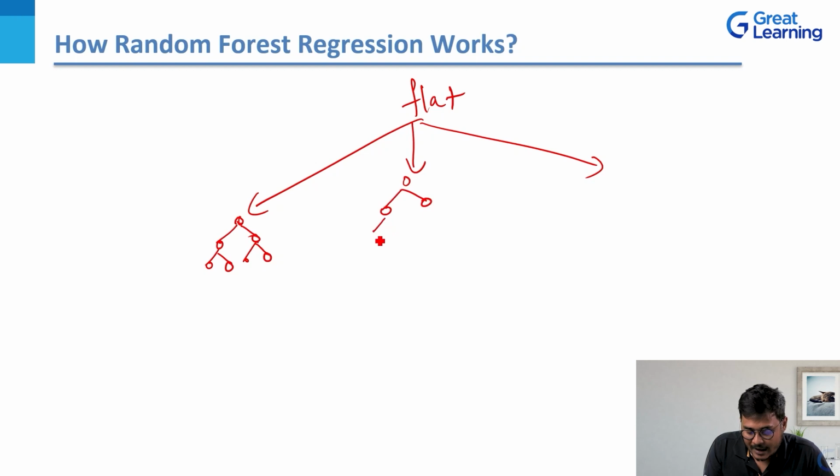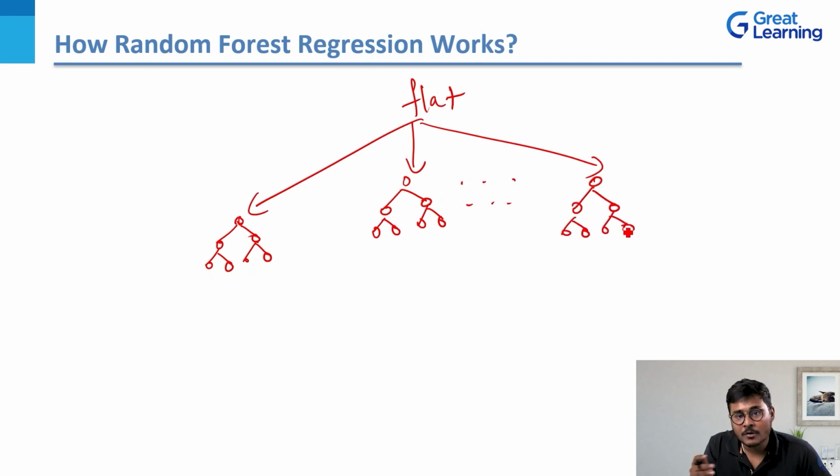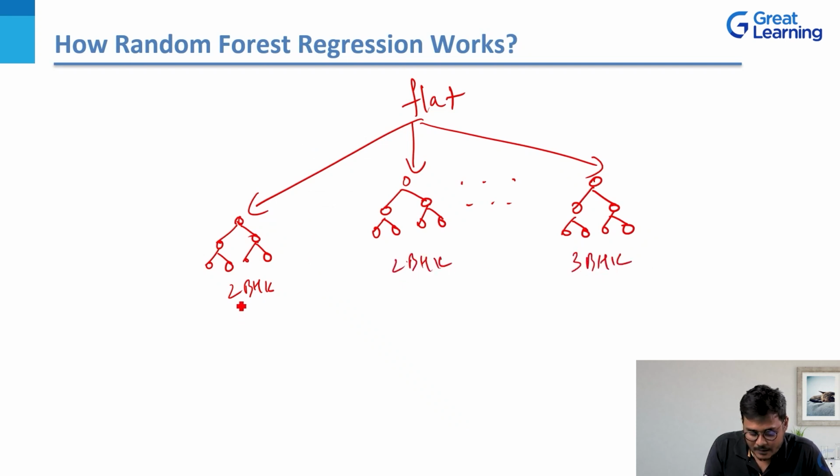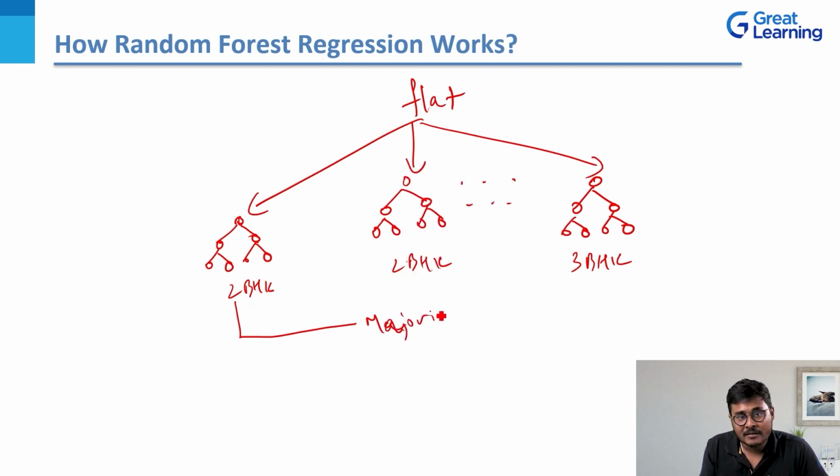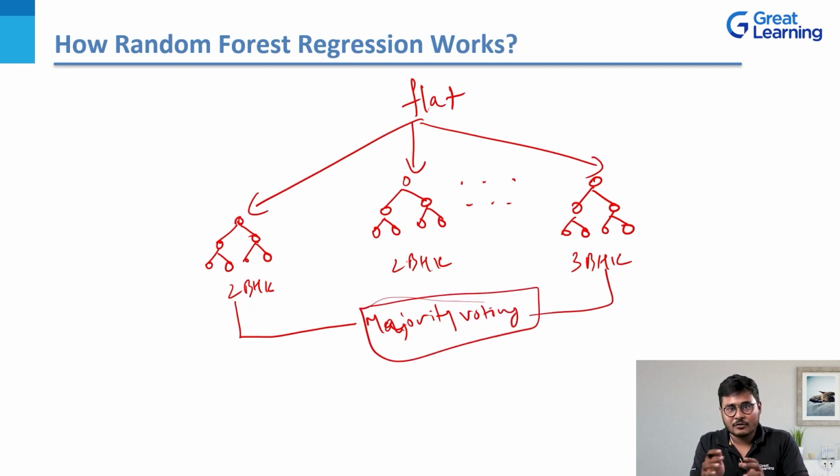And again, I have a different tree class, and this is the nth tree, which is again split into different child nodes. Now let's say this is a 2 BHK, this is again a 2 BHK, and this is a 3 BHK. Now the next step is combining, when I'm trying to do a majority vote, because part of this algorithm is that it takes the average of the predicted outputs. So majority voting is one part, which is attached to the entire diagram.